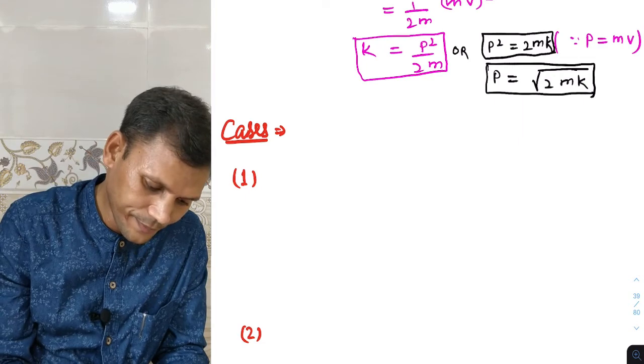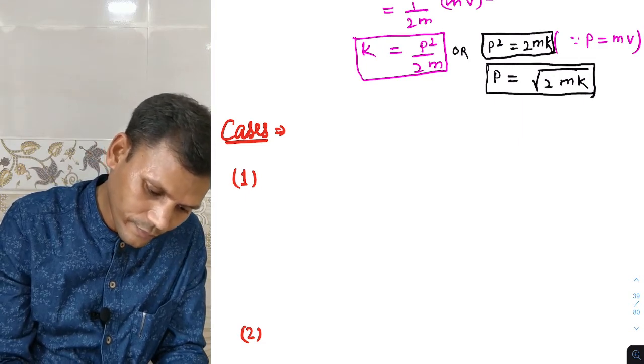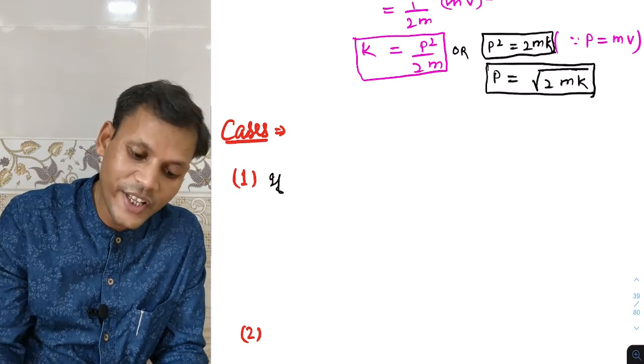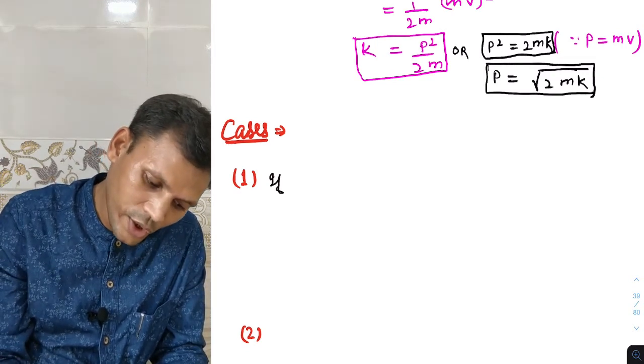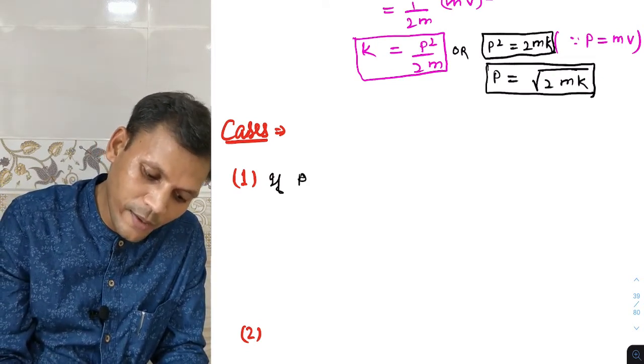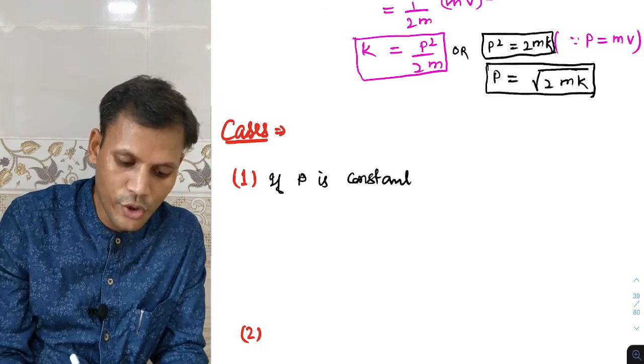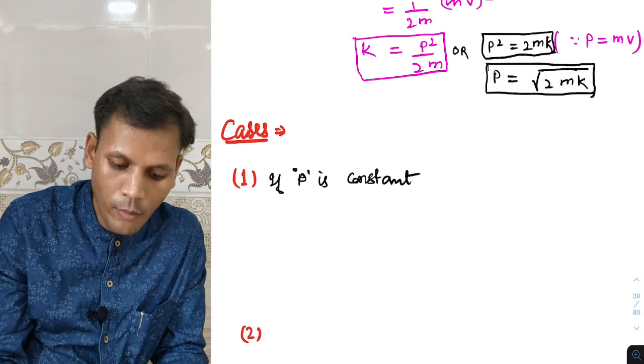If two bodies have the same momentum, so if P, momentum, is constant, constant means two bodies have the same momentum.